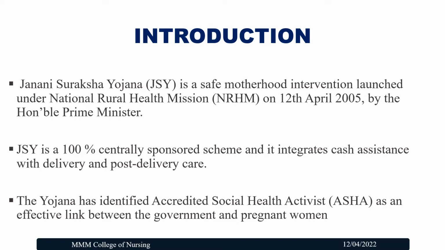This scheme, that is JSY, is a 100% centrally sponsored scheme and it integrates cash assistance with delivery and post-delivery care. This Yojana has identified the ASHA, that is Accredited Social Health Activist, as an effective link between the government and the pregnant women. They are voluntary service women, working as a link or bridge between the government and the pregnant women.